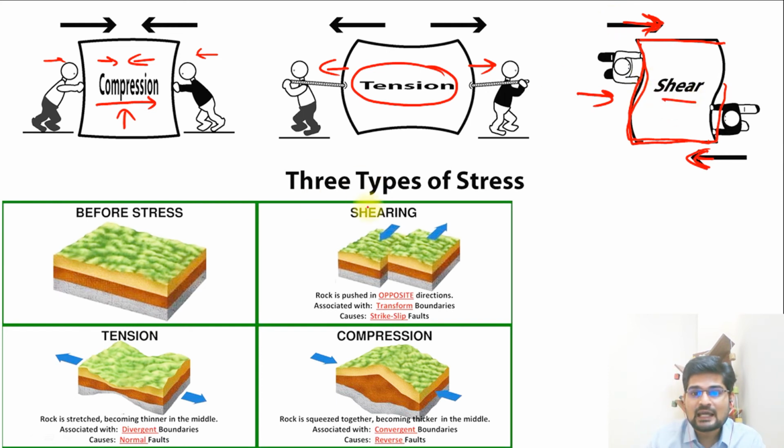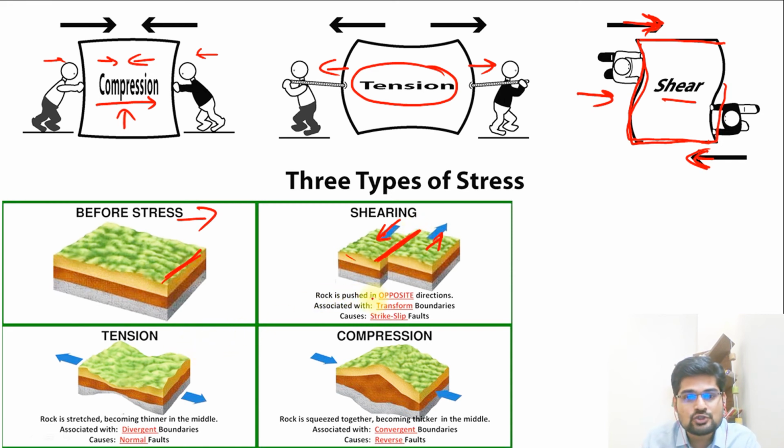So these are the types of stress that develop because of this horizontal movement of the earth's crust. And remember, we have already studied the concept of continental drift and plate tectonics. So before stress, what happens? There is a plane surface, what we see. Then shear happens. So you see this movement of the same block in different directions. So there is a movement along this particular fault line.